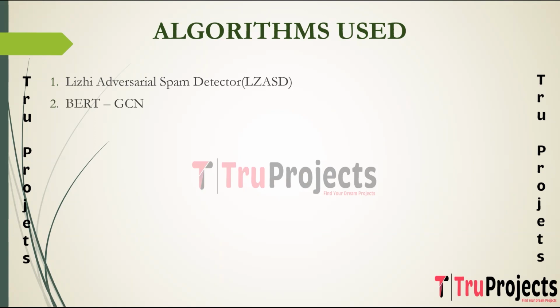BERT refers to Bidirectional Encoder Representations from Transformers. It is a powerful pre-trained natural language processing model that captures contextual information in the text. GCN is a graph-based neural network that can be used to analyze relationships between elements in a graph structure. BERT with GCN is used to enhance the project's capabilities in text understanding and feature extraction. BERT's contextual embeddings capture nuanced semantic information, while GCN can potentially model relationships between words or elements in the graph, contributing to more sophisticated text analysis and spam detection.